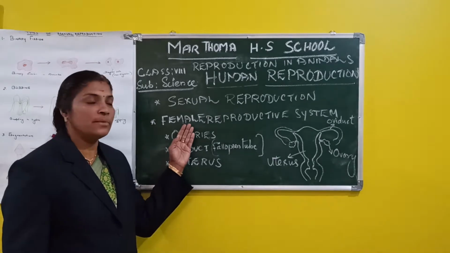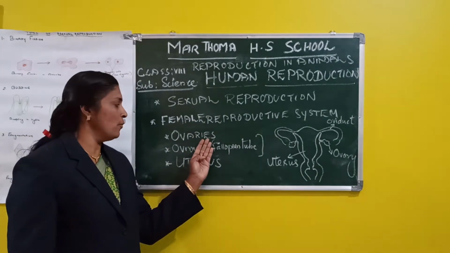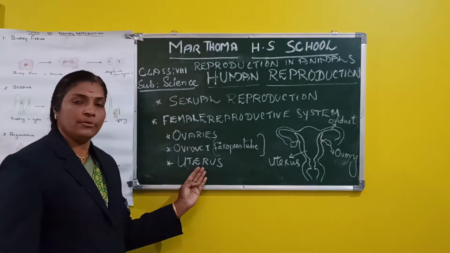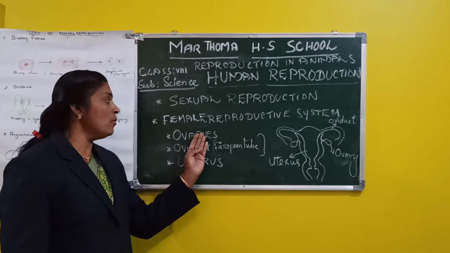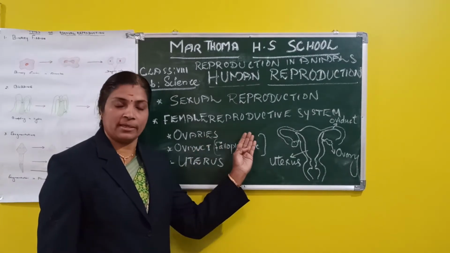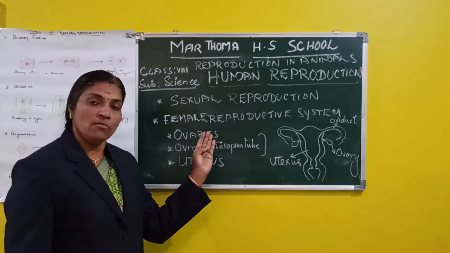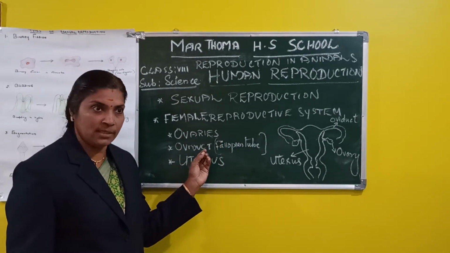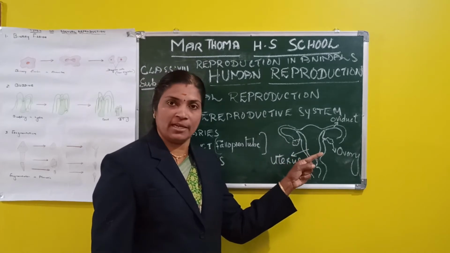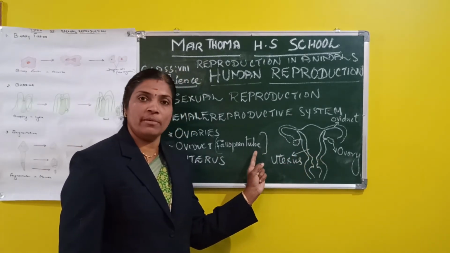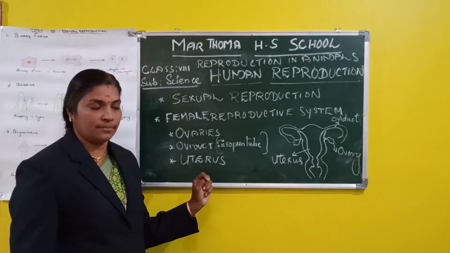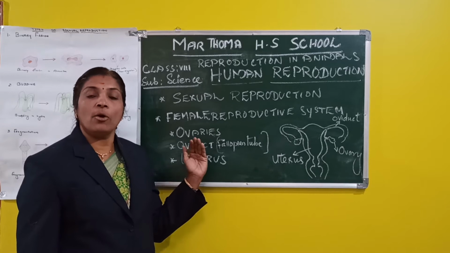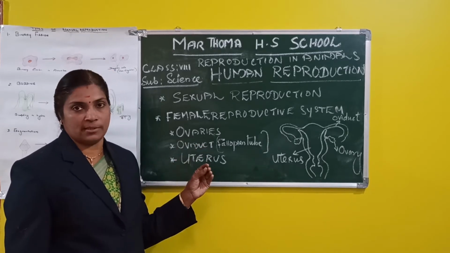The female reproductive system consists of a pair of ovaries, oviduct, which is also called fallopian tube, and a uterus. Ovaries release ova or eggs. One of the ovaries releases an egg every month. That means, suppose the right ovary is releasing an egg this month, the left ovary will release the egg in the next month. The process of releasing eggs by ovaries is called oogenesis.